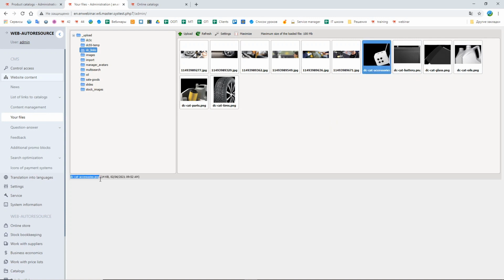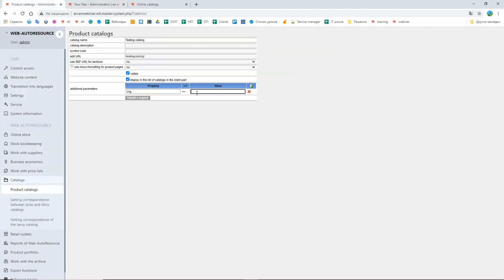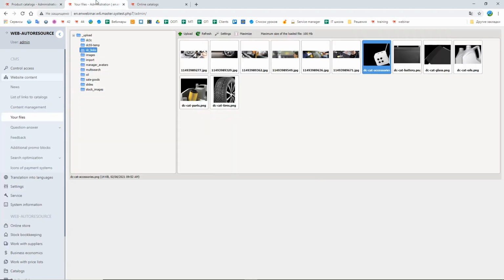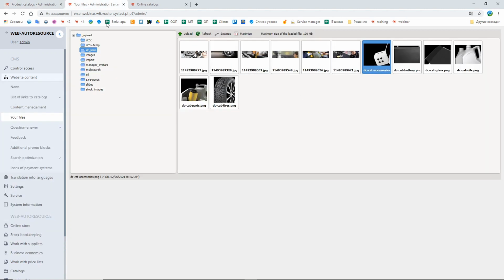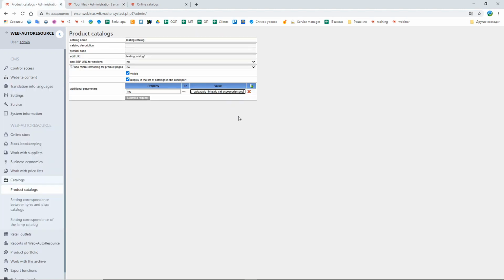I'm just going to copy the name of this picture, and let's write the path to this picture. The first folder is the folder upload. Then we need a subfolder, DC links, and the name of the picture. I'm just going to paste the name of the picture.